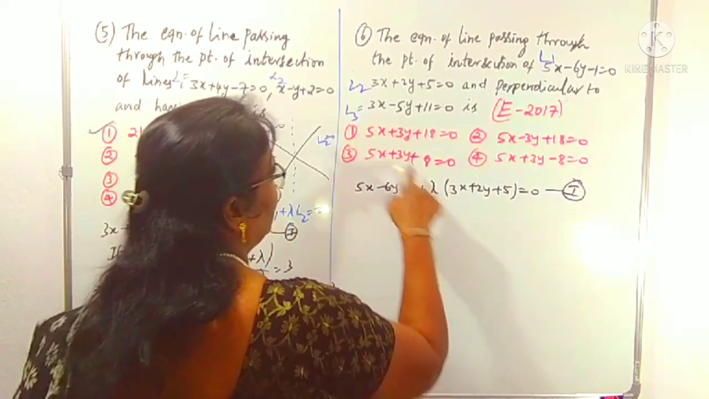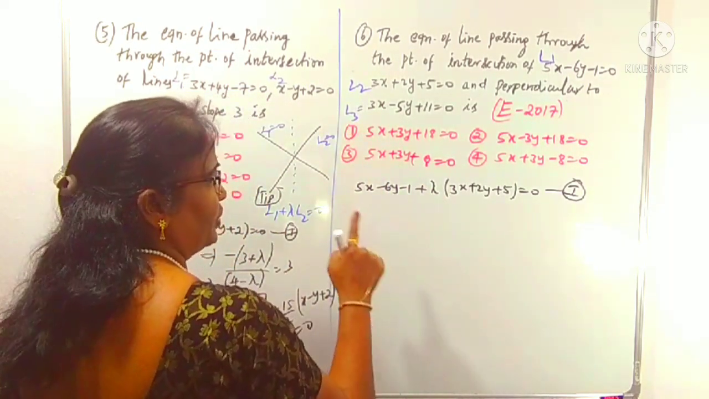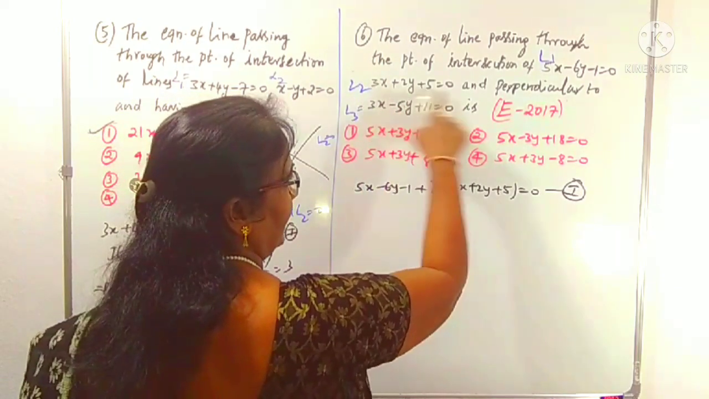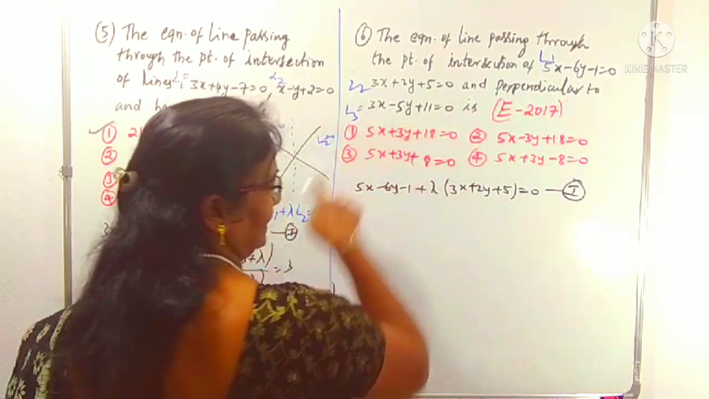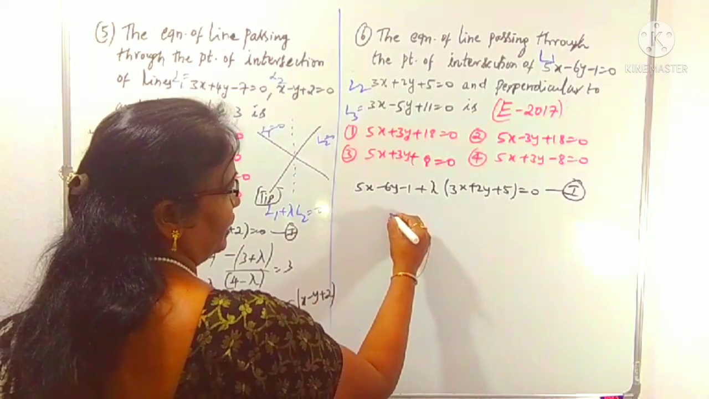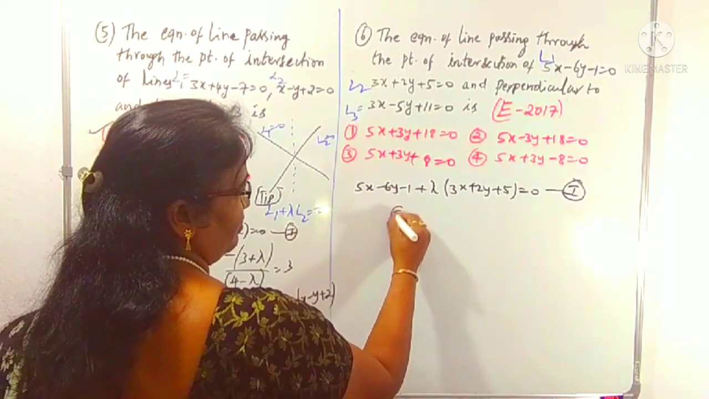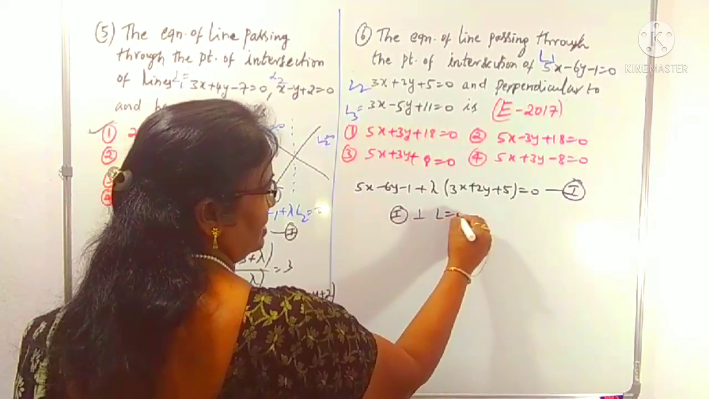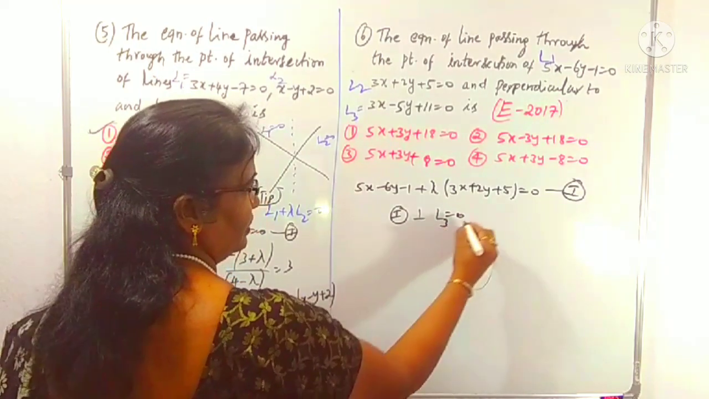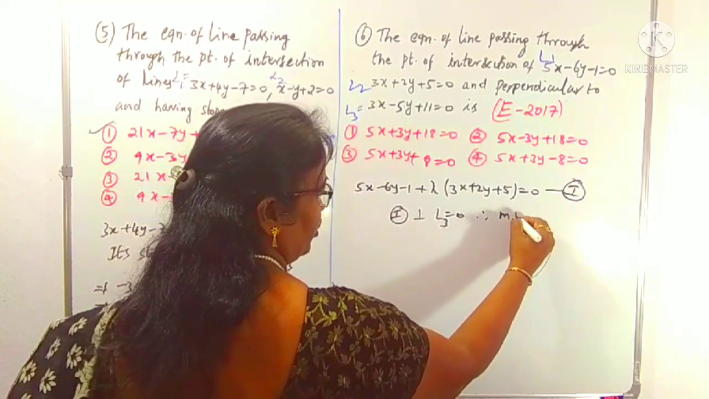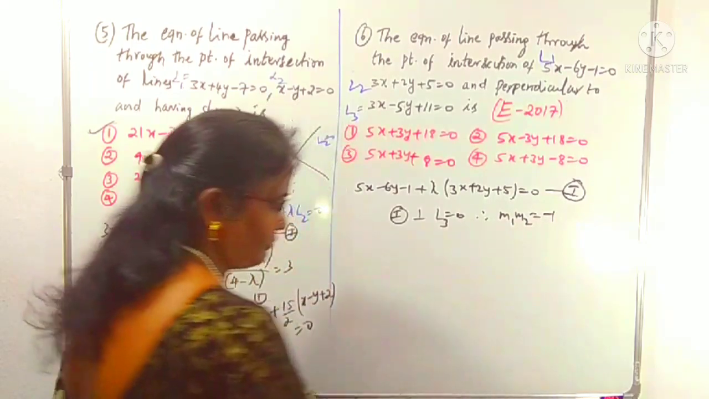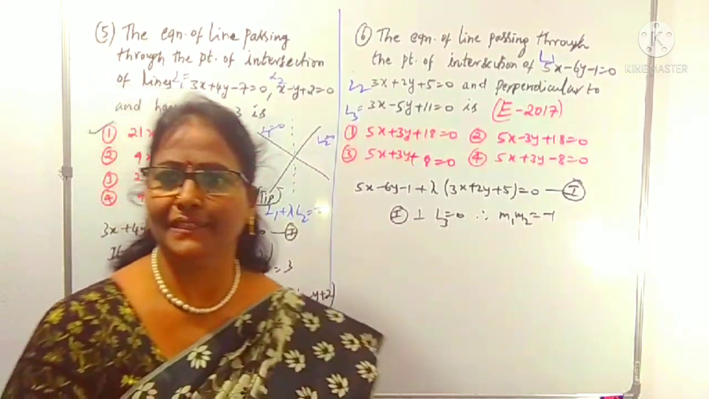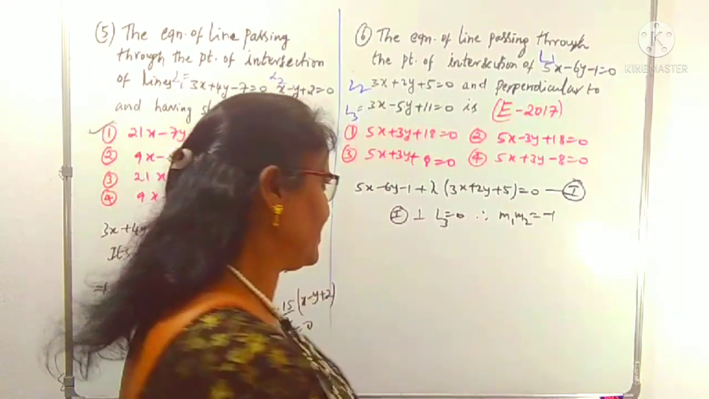This is perpendicular to L3. So to find out the lambda, we can use this condition that the line is perpendicular to L3. For two lines to be perpendicular, what does that mean? You know that clearly: the product of slopes is -1. If two lines are perpendicular, then the condition is m1 m2 = -1.